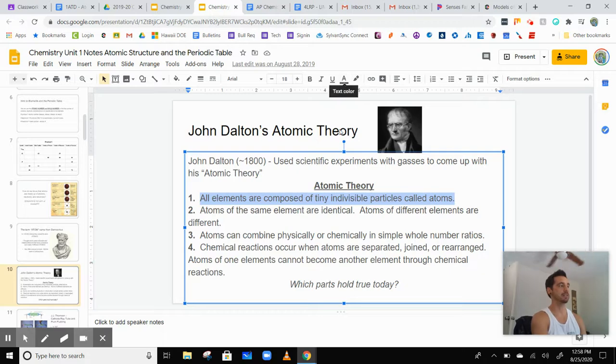That's not really true, because atoms are made of protons, neutrons, and electrons. They are divisible. So that's not really true.